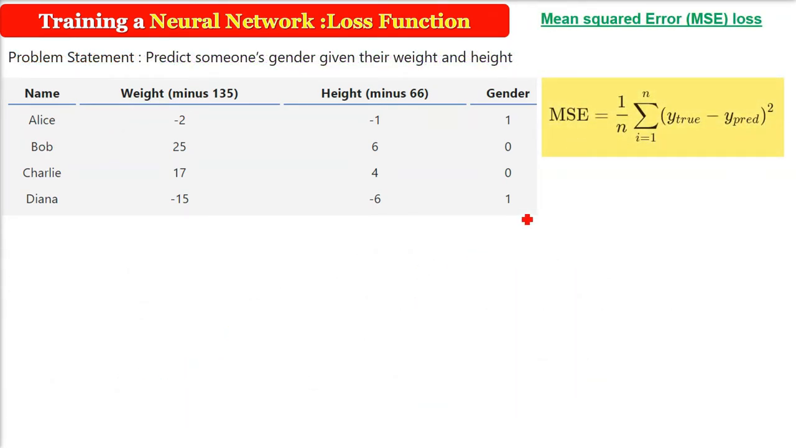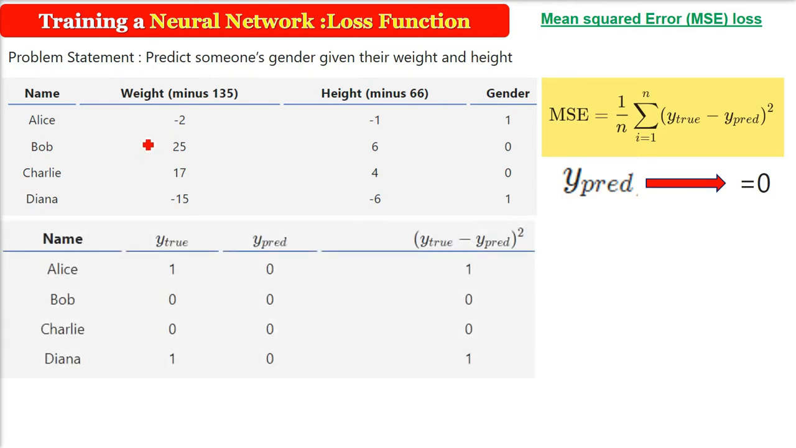So this is an example calculation of mean squared error. Let us assume that our network is always producing 0. That is, the predicted value, the output value, is always coming as 0. It is confident that all humans are male. So what would be the loss? To compute the loss, because y predicted is always 0, the network is saying all are 0, all are male. So we'll use this formula.